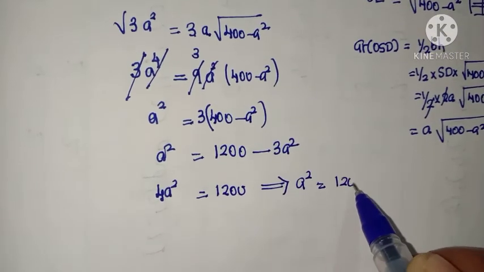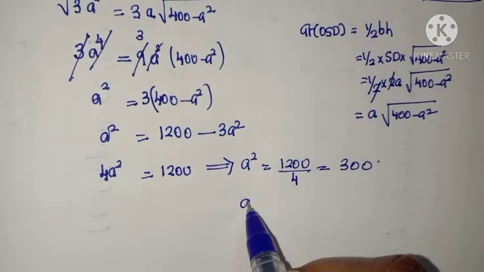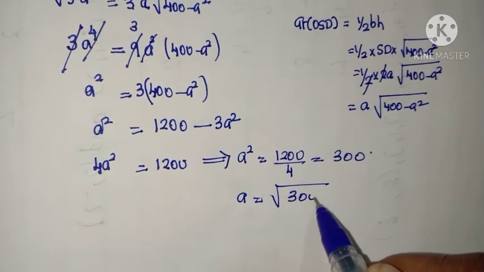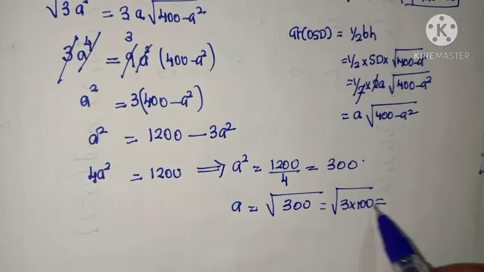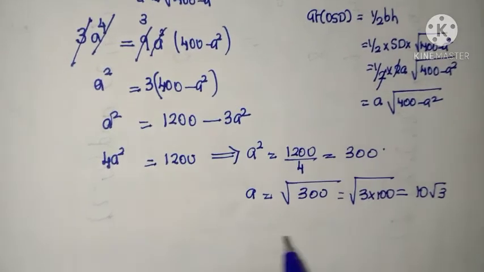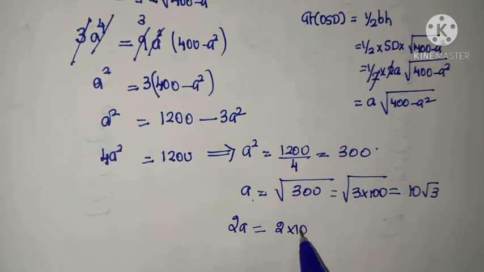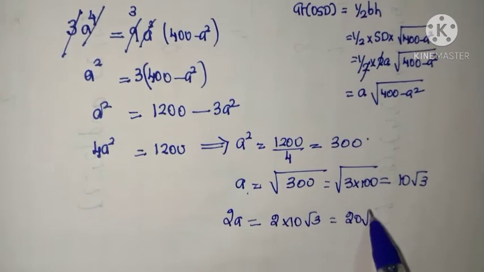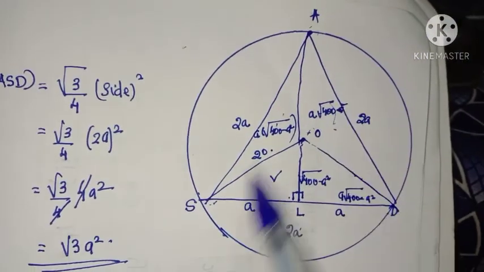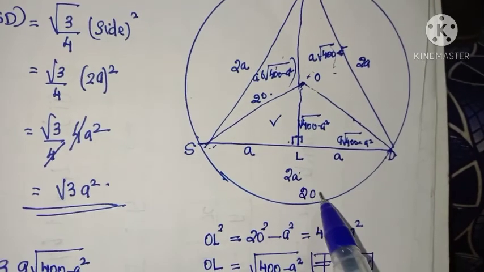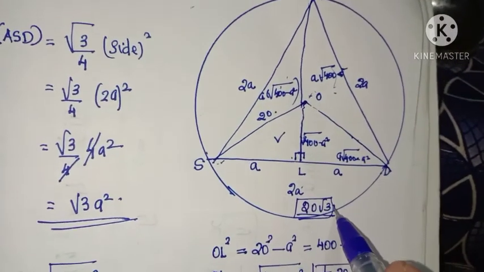Therefore A square equal to 1200 by 4, that is 300. So what is A? It is root of 300. And 300 can be written as 3 into 100. Root of 100 is 10. So A is equal to 10 root 3. So what is 2A? 2 into 10 root 3, that is 20 root 3. So 2A means SD or AS or AD is 20 root 3. That is, the length of the string is equal to 20 root 3 meter.